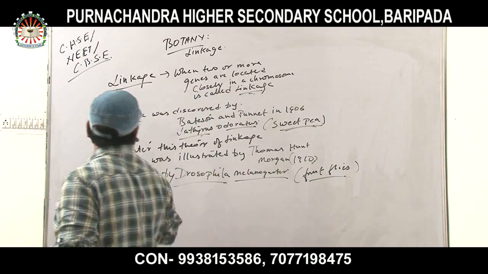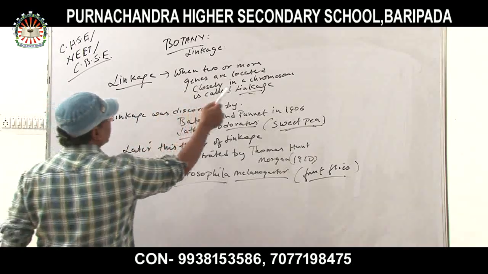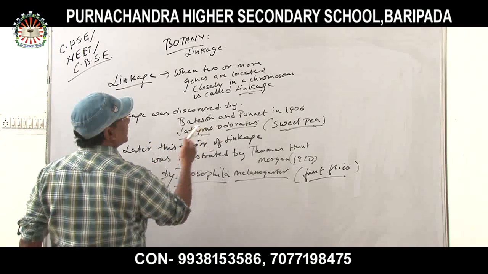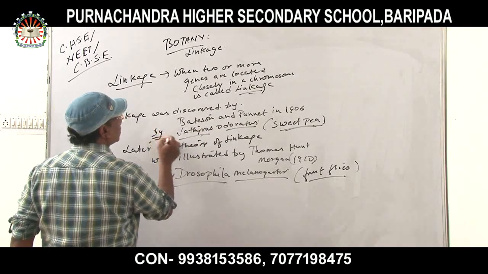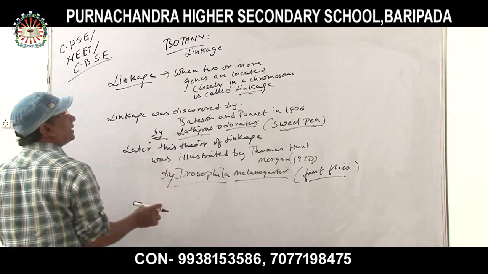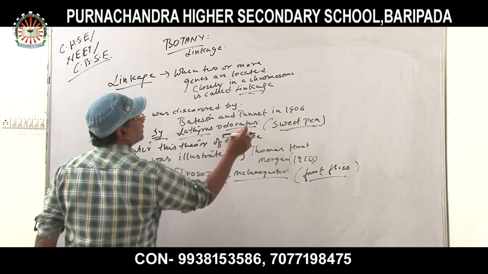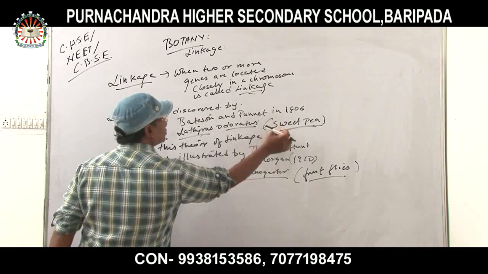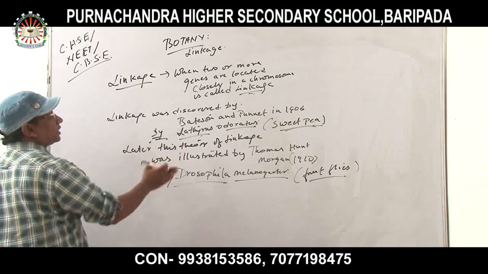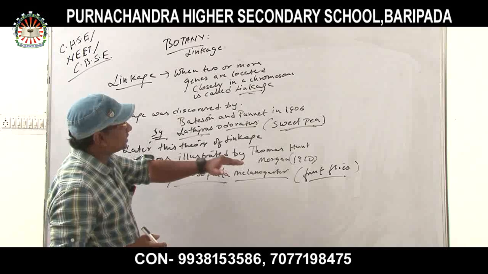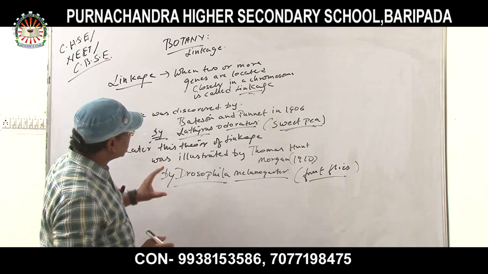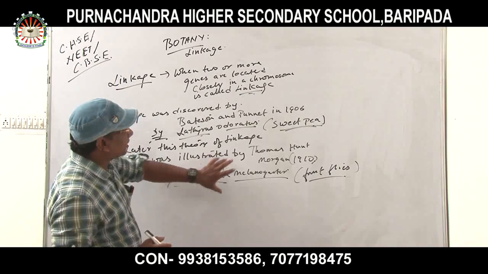Okay, so linkage. When two or more genes are located closely in a chromosome is called linkage. Linkage was discovered by Bateson and Punnett in 1906 using Lathyrus odoratus, a flowering plant, whose general name is sweet pea. Later, this theory of linkage was illustrated by Thomas Hunt Morgan, not from a plant. He made an experiment with an organism called Drosophila melanogaster.